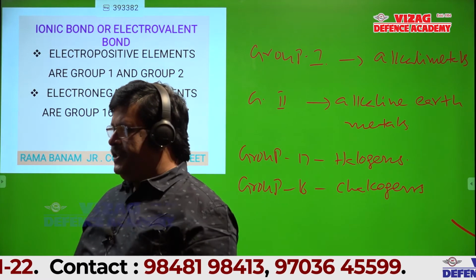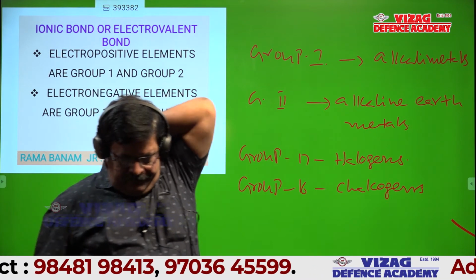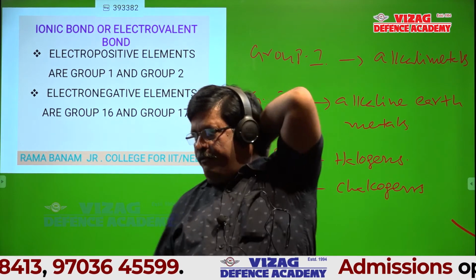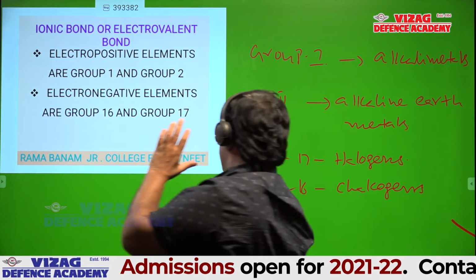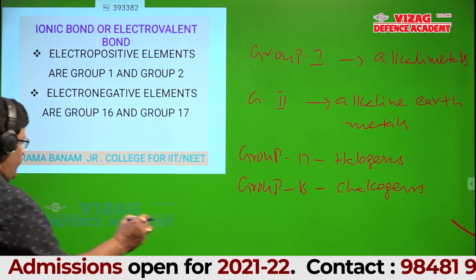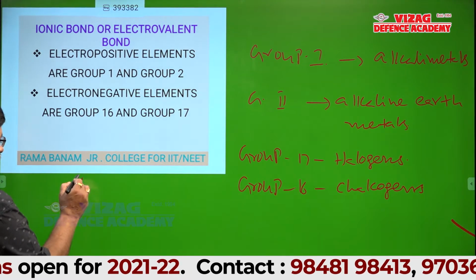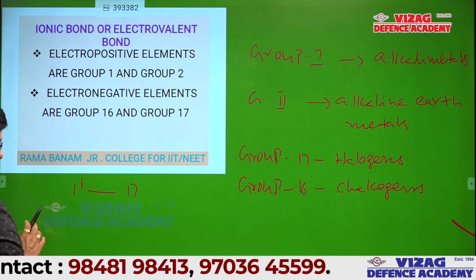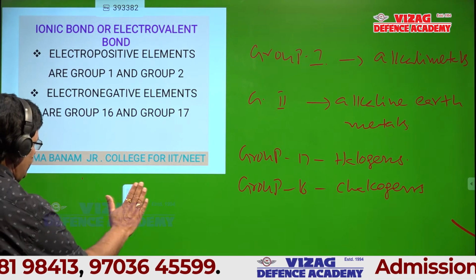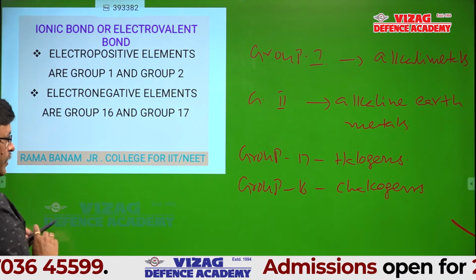Is it okay, students? So what is the final conclusion? Ionic bond is formed between group 1 and group 17. Am I right? Thank you, sir.